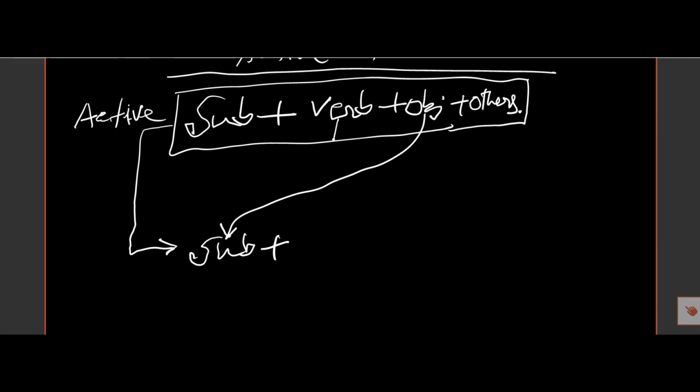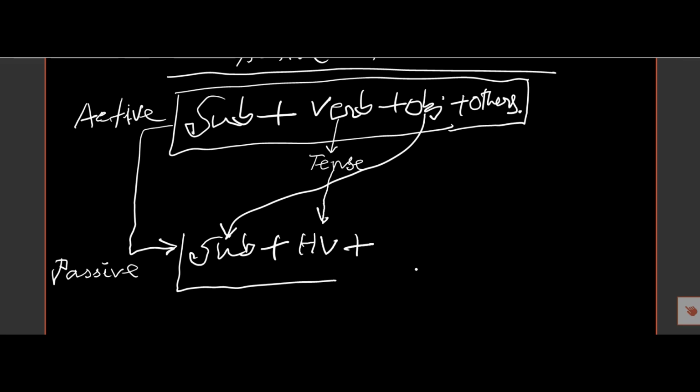Then, in the passive voice there must be a helping verb. According to tense, there will be some helping verb. We know there are 12 tenses, so the auxiliary verb will be put here according to tense.